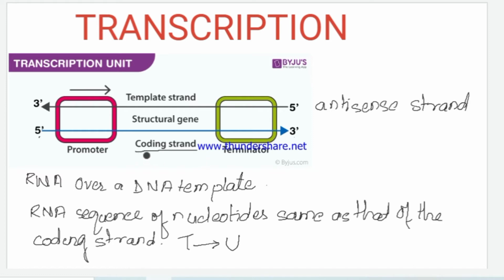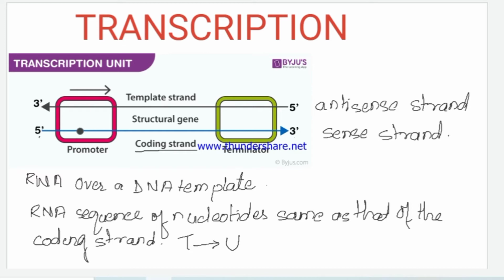And the strand which acts as the coding strand is actually the sense strand. So, here only one of the strands takes part in the process of transcription.